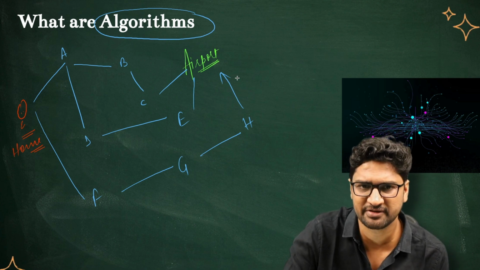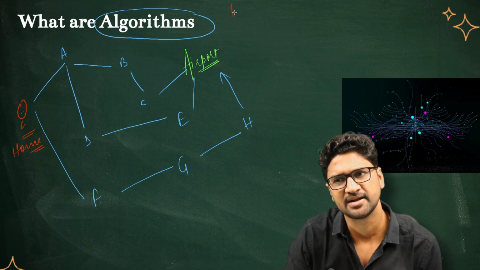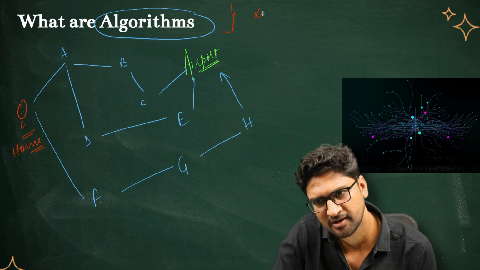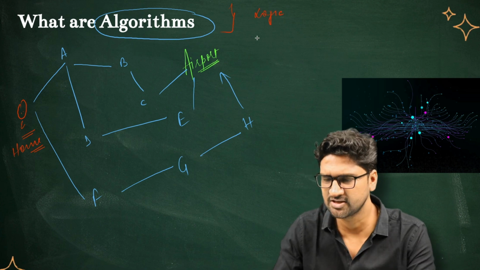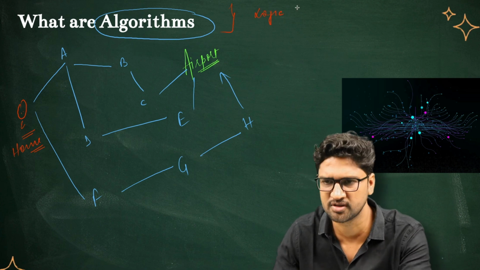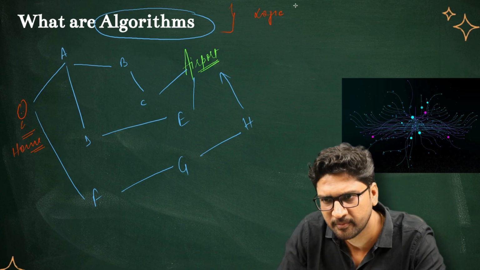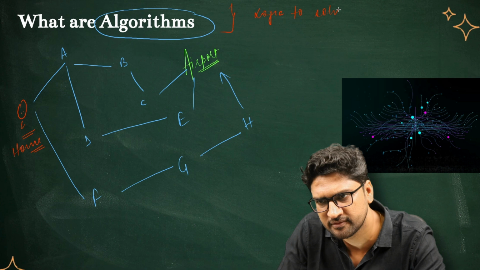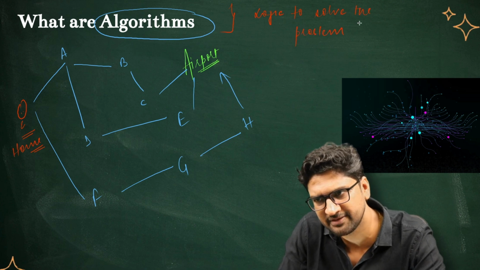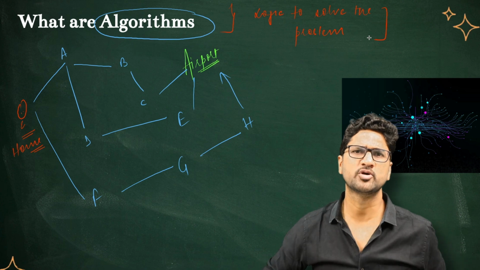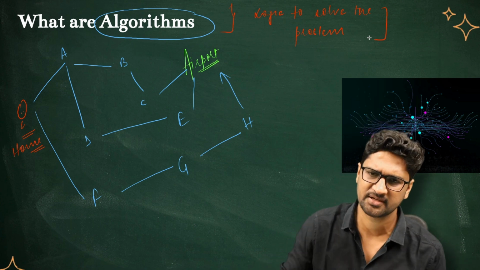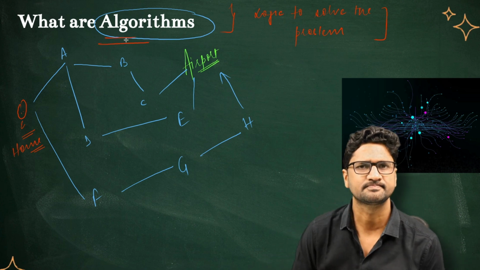So algorithm in a very basic sense means the logic, basically the logic to solve the problem. The algorithm is nothing but the logic to solve the problem. Any problem that we have at hand, the logic which we apply to solve that problem, that is typically called an algorithm.